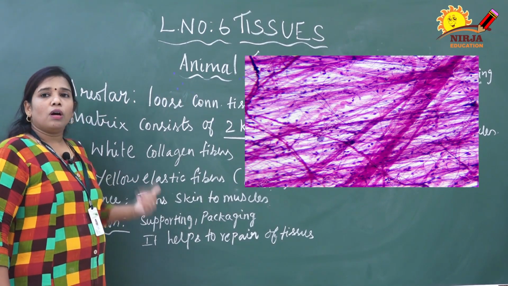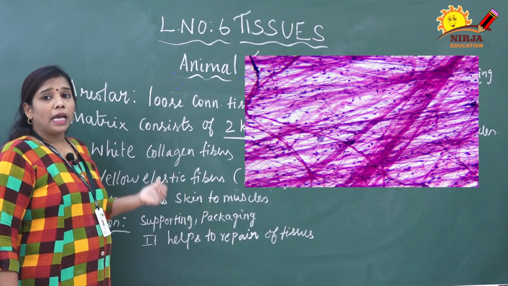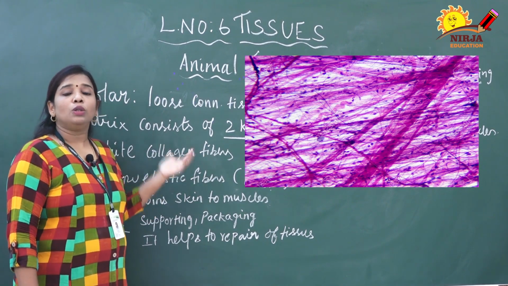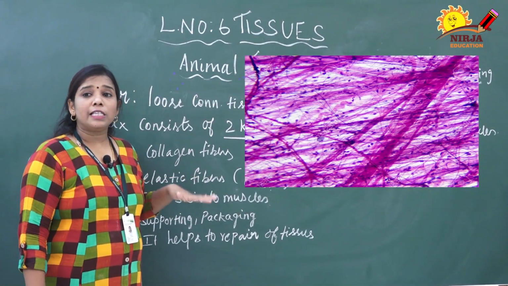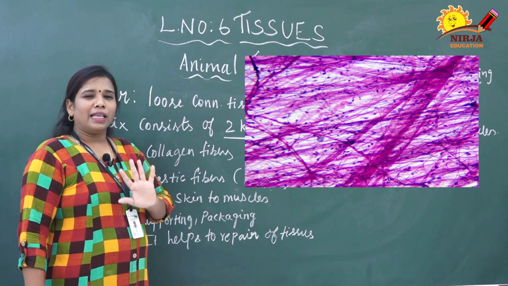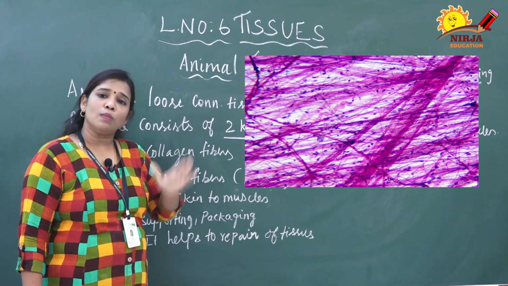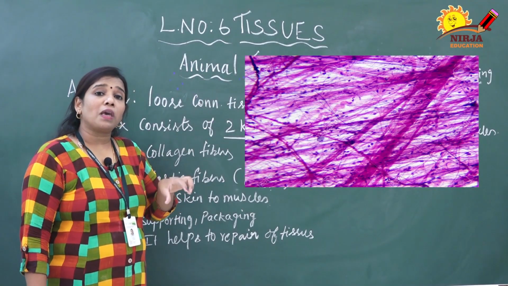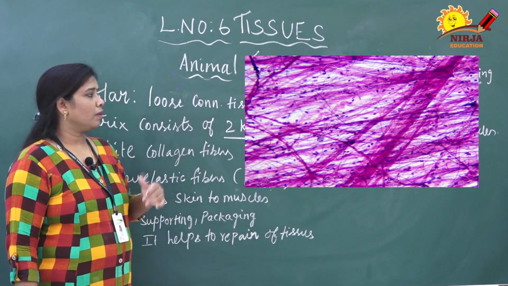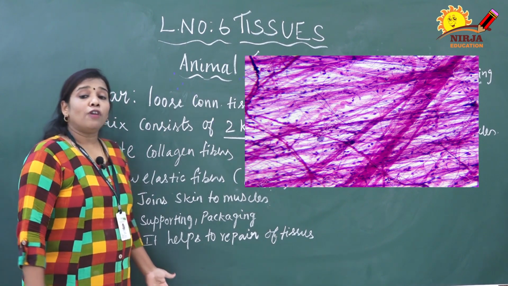Where is this areolar tissue present? It joins the skin to muscle and it fills the space inside the organs. These are the places it is present. Normally it helps to join the skin to muscle and fills the space inside the organs. Next we are going to discuss the function.